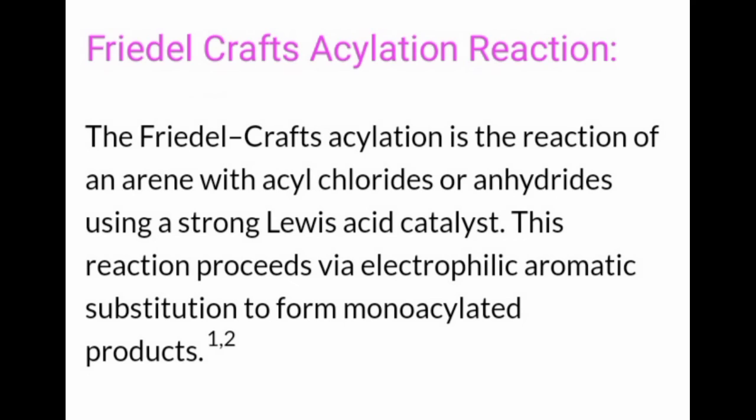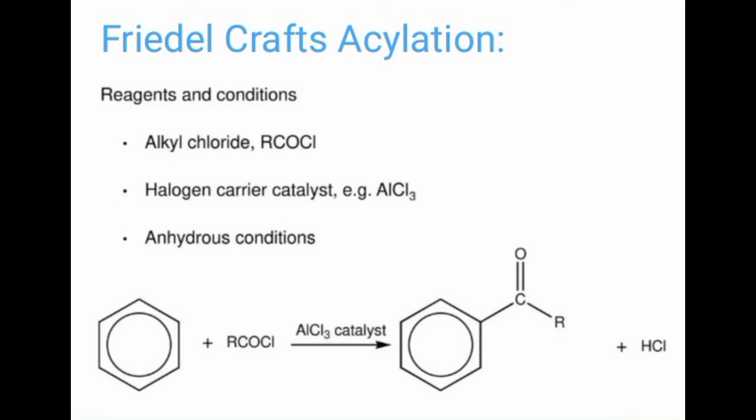This reaction also proceeds through electrophilic aromatic substitution to form monoacylated products. Now let us see what reagents and conditions are used during Friedel-Crafts acylation. Acyl chlorides are used.